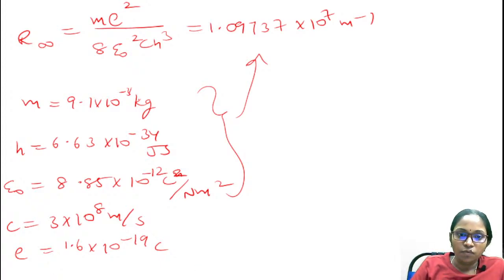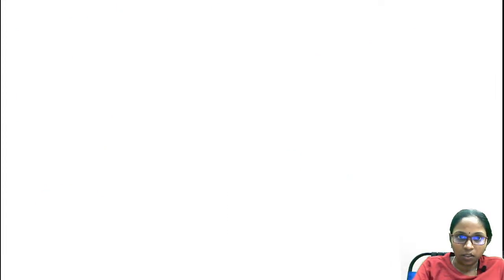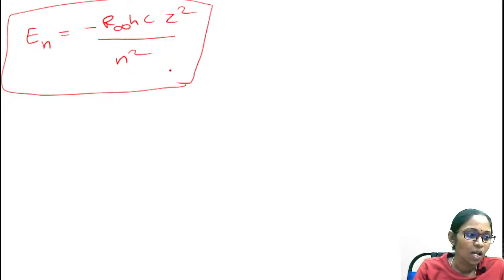Therefore you can rewrite this energy equation. I am rewriting the energy equation for nth orbit in terms of the Rydberg constant: E is equal to minus R infinity hc z square by n square. This is one more important equation for your examinations.